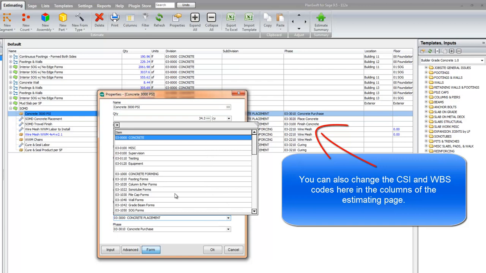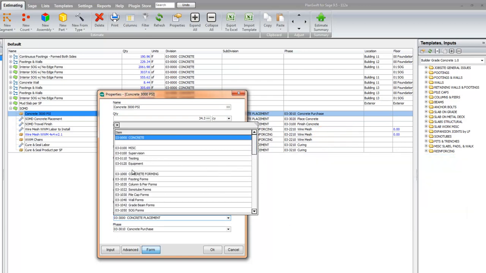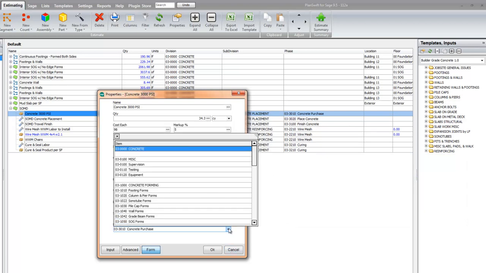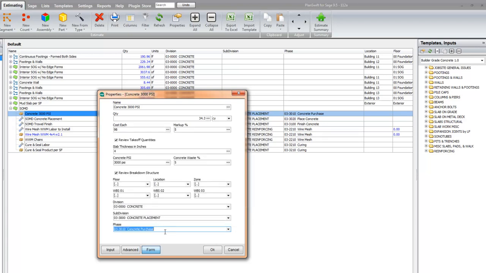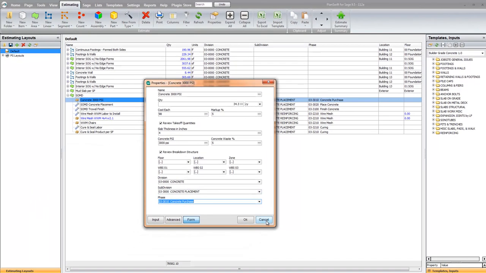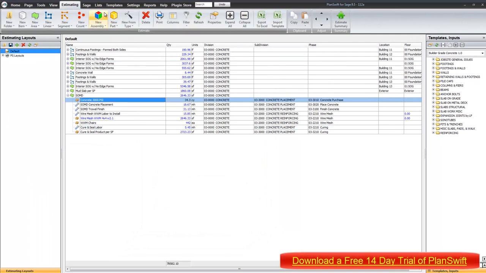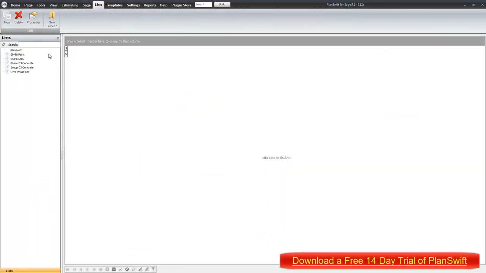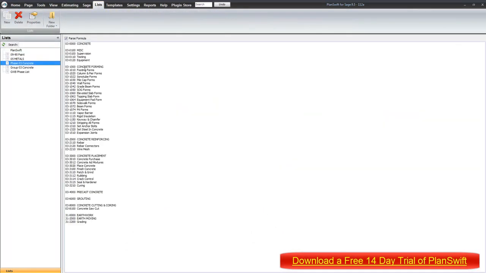You just click here and you come into the list of CSI codes. So you can modify this if you want at any of these line items and come in here and then reassign this. But they've all been assigned, and we've reviewed this, and they're all good. But you can change them if you want. The list that these are derived from is under the list menu here, and it's the 03 concrete.